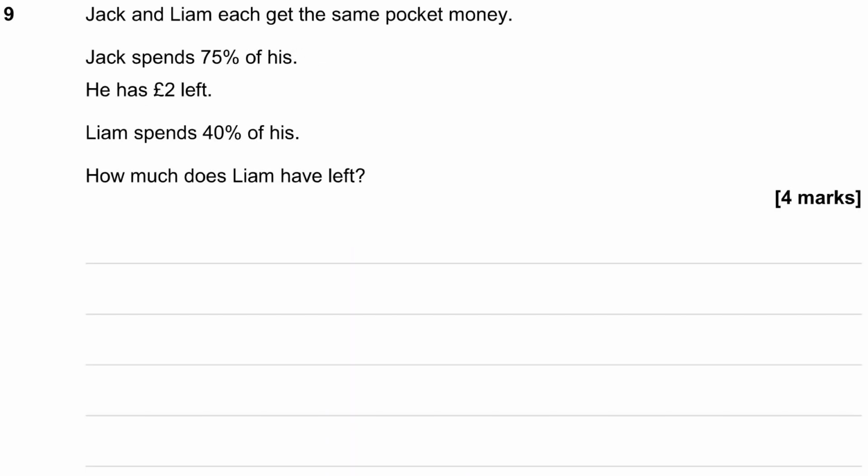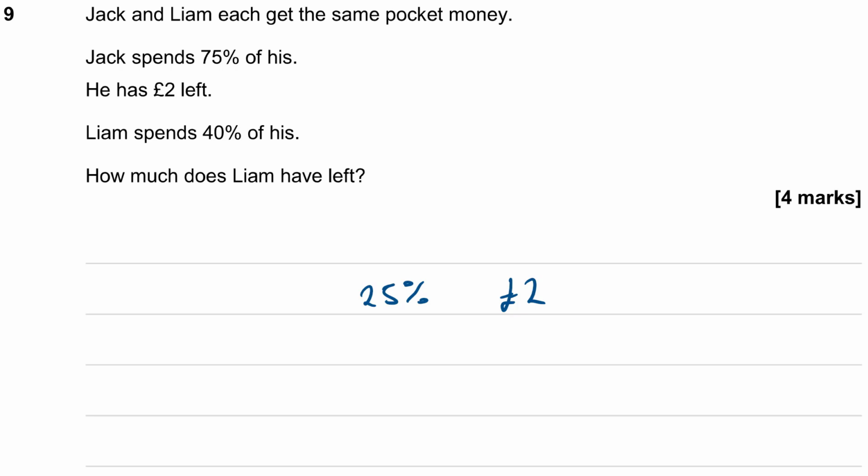Question 9. Jack and Liam each get the same pocket money. Jack spends 75% of his and has £2 left. Liam spends 40% of his. How much does Liam have left? Well, if Jack spends 75% of his and he's got £2 left, then 25% is what he has left, isn't it? And that is equal to £2.